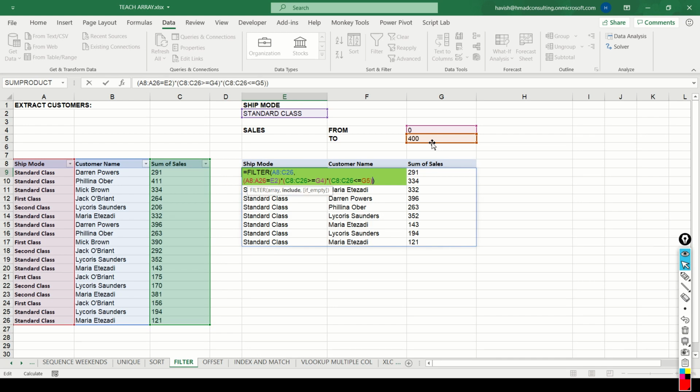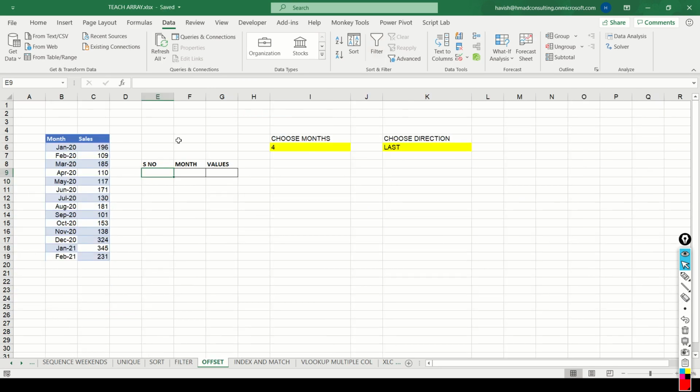There is no limit to the number of inclusions you can add. I'm sorry, you don't put a comma here. You can put as many multiplications as you want to, like this. So you can have as many columns as a condition that you want to. And remember, one column can be used as multiple conditions as well. For example, in our case, we are using column C as two conditions. The first one being that the number is greater than 0, and the next one being that the number has to be less than 400.